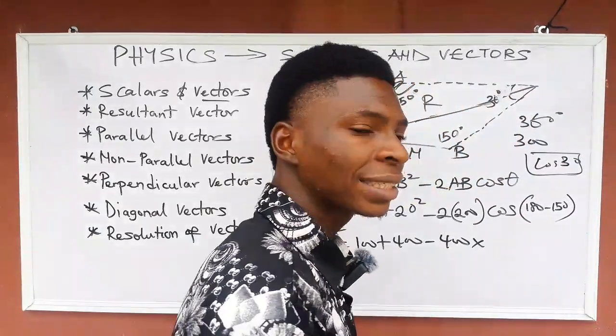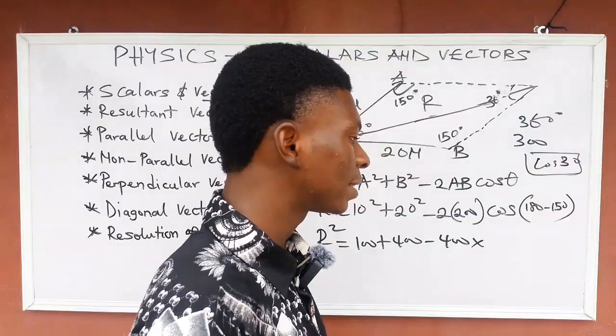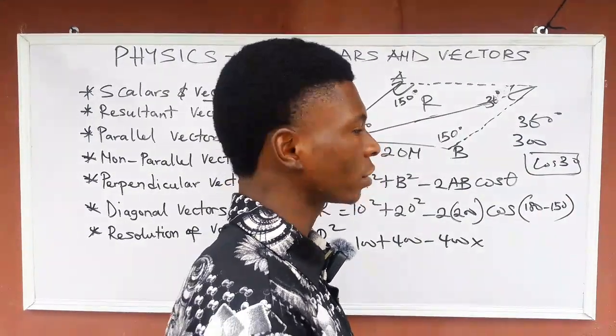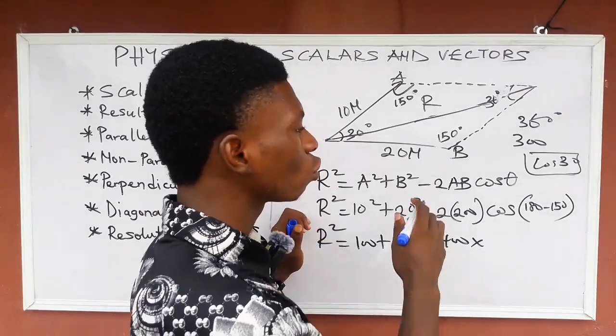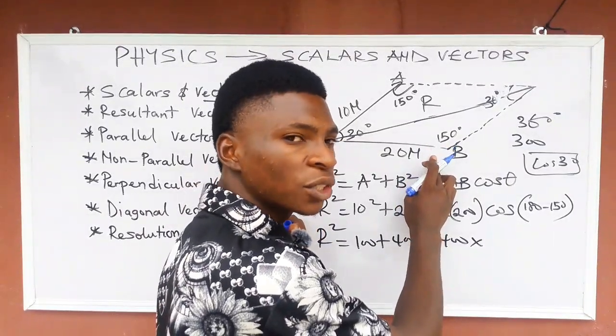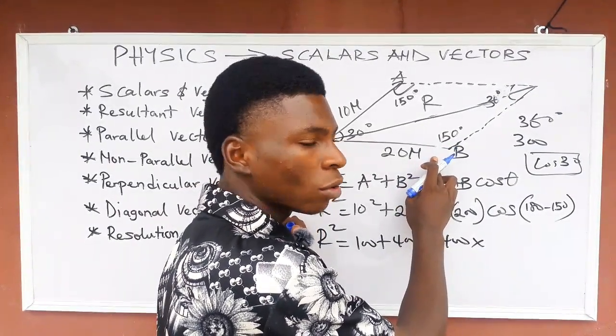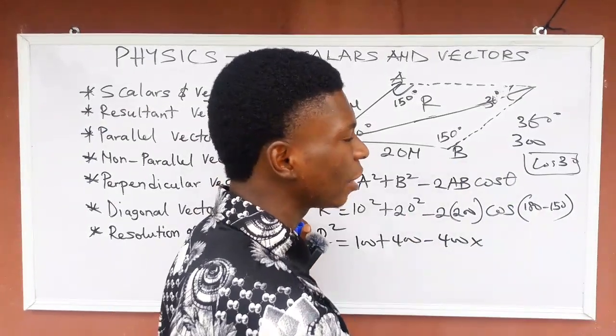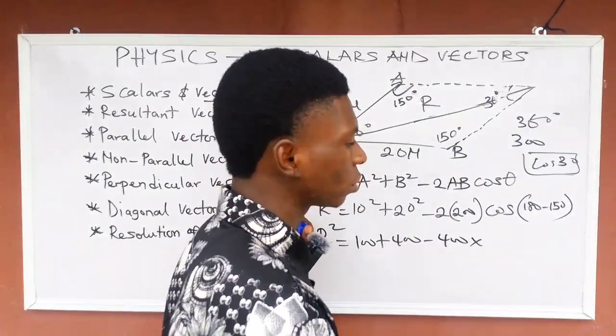So what is cos 30? Cos 30 is 0.886. But we're not going to use 0.886. We're going to use minus 0.886 because what we are using here is 150. Are you getting me now? I told you that any theta greater than 90 degrees for cos will be minus.